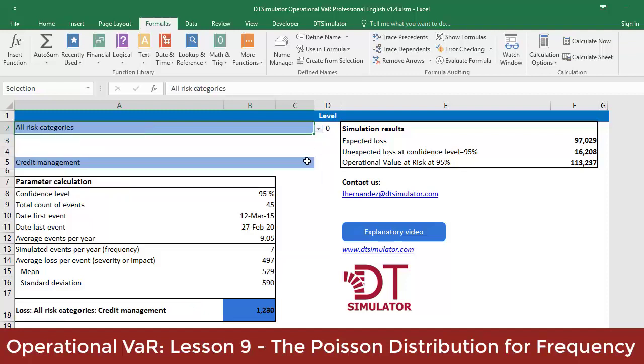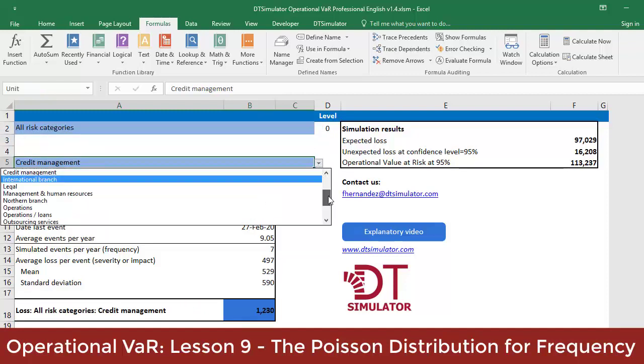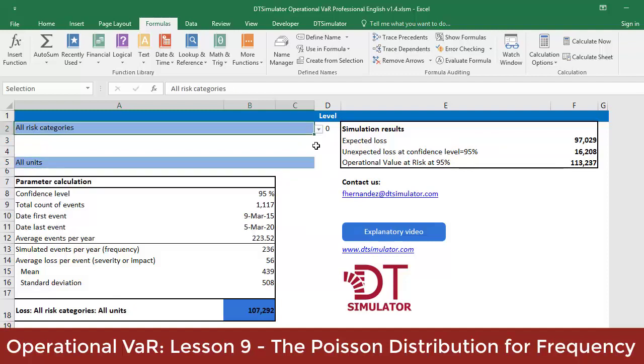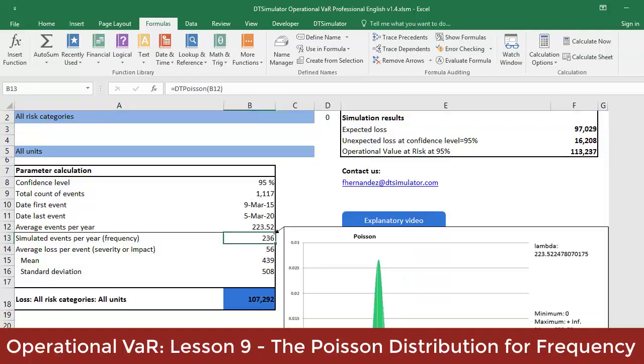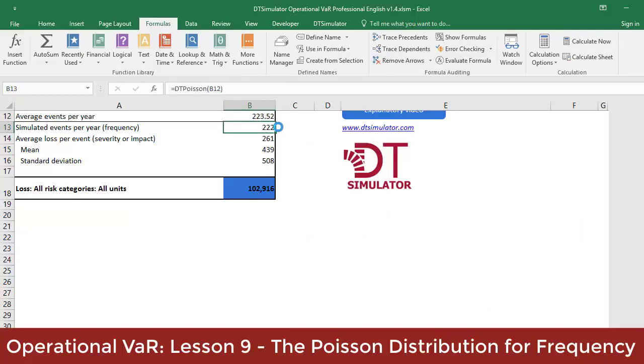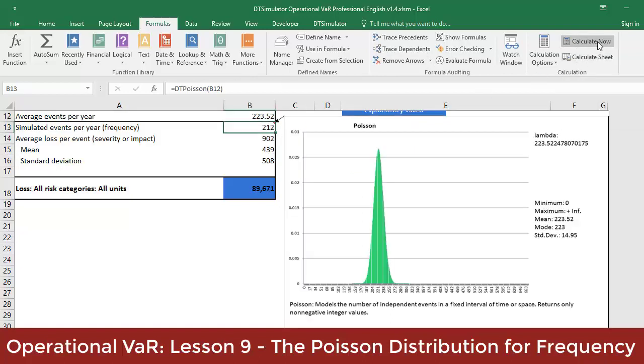For example, if we select all units now, lambda becomes a much larger number of almost 54 events per year. Notice what the Poisson curve generated here would look like. See how the possibilities of frequency of events around such an average begin to densify. By selecting all risk categories with a mean of almost 224 annual events, the respective Poisson has been densified many times, generating numbers that will oscillate around their mean in a distribution that has been normalized.